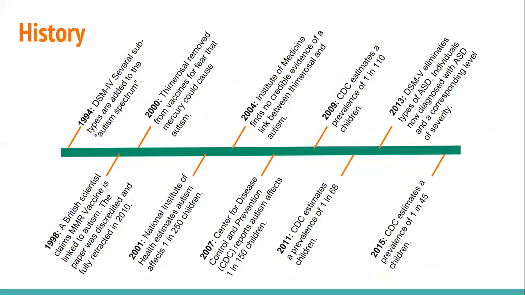In 2007, the Center for Disease Control and Prevention, the CDC, reported that autism affects 1 in 150 children. In 2009, they reduced that to 1 in 110 children, and in 2011, 1 in 68 children, and most recently in 2015, 1 in 45 children. In 2013, the DSM-5 eliminated the subtypes for autism spectrum disorder, and individuals are now diagnosed with autism spectrum disorder alone, with a corresponding level of severity.